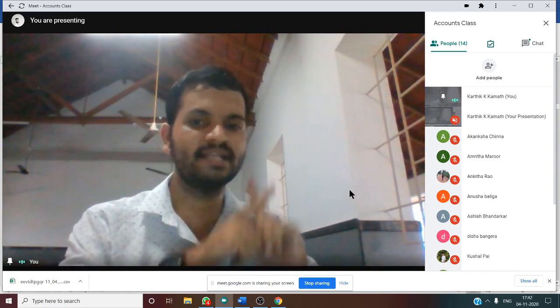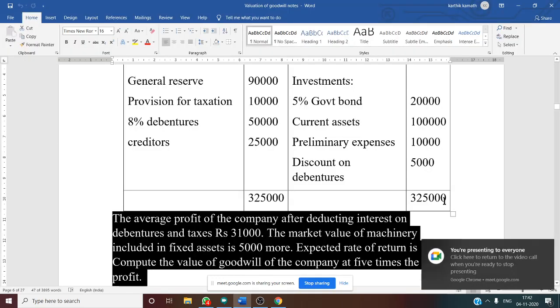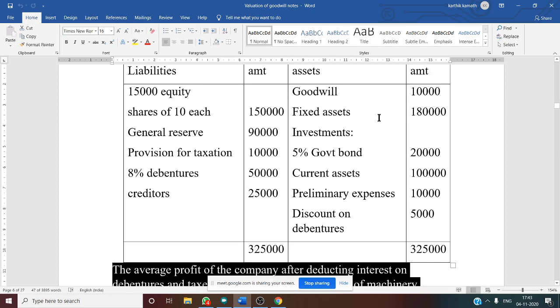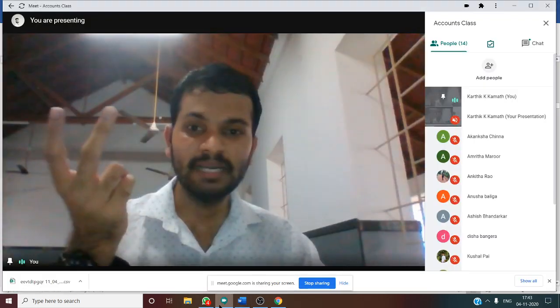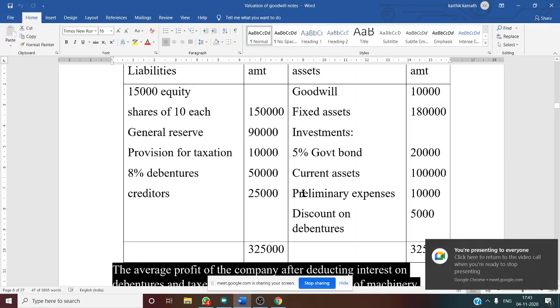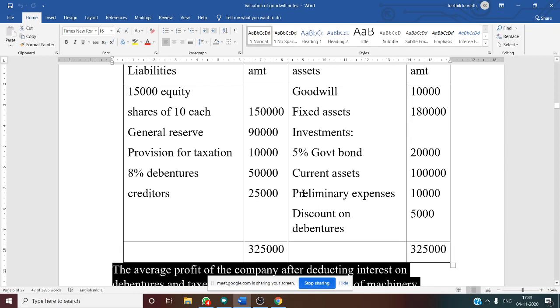Next, the market value of machinery included in the fixed assets is 5,000 more. If you see the fixed assets here, no separate machinery is given; land and building, plant and machinery are fixed assets. Directly they have said fixed assets, total 1,80,000.